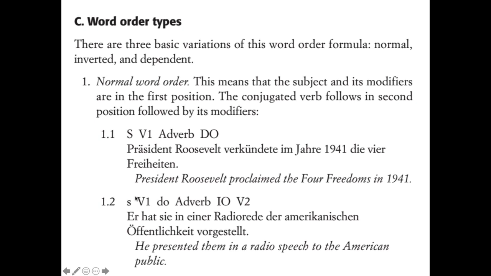So you see we have a pronoun subject right there, er. And then verb 1 is, see how we're in the perfect, hat vorgestellt. So we have a conjugated haben. And then our verb 2 is our past participle here. And then we've got the direct object. When the direct object is a pronoun, it comes earlier, but when it's a noun, it comes later. And then we have in einer Radiorede der amerikanischen Öffentlichkeit. So that's the same as English, in a radio speech to the American public. Okay.